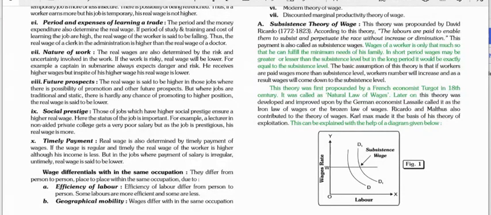This theory was first propounded by the French economist Turgot in the 18th century. It was called the natural law of wages. Later on, this theory was developed and improved upon by the German economist Lassalle, who called it the iron law of wages or the bronze law of wages. Ricardo and Malthus also contributed to the theory of wages. Karl Marx made it the basis of his theory of exploitation. This can be explained with the help of a diagram.